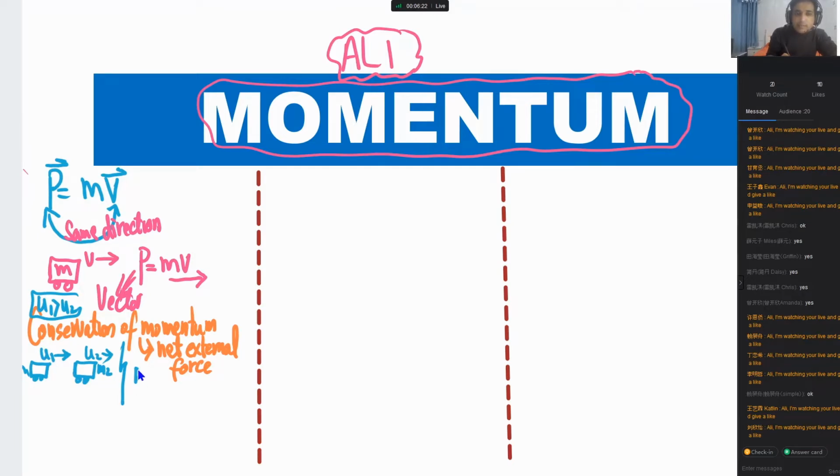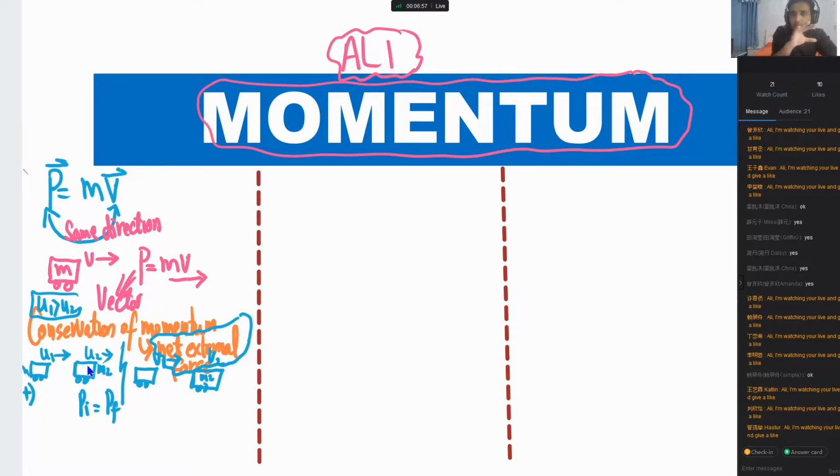So finally they will hit each other, which means they will collide. After the collision, the first car has velocity v1, and the velocity of the second one, m2, is v2. Now we need to understand how we can write down conservation of momentum. In this case, initial momentum has to be equal to final momentum if there is no net external force acting on the system. We have to take one direction as positive because momentum is a vector quantity. I will take to the right as positive because they are all moving to the right.